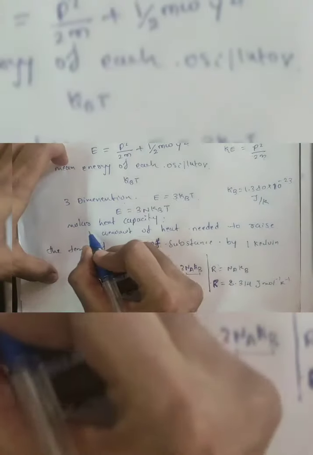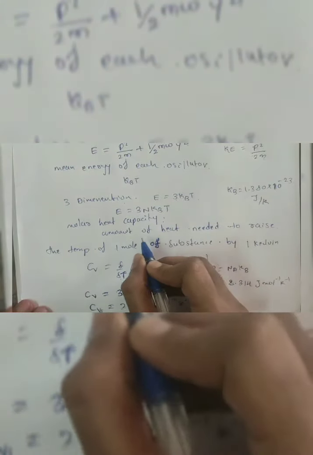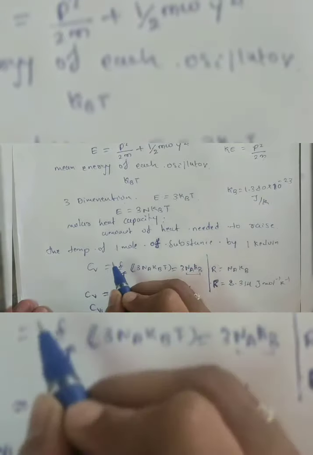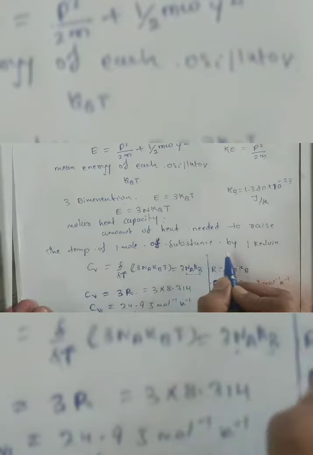Now, molar heat capacity. What is molar heat capacity? It is the amount of heat needed to raise the temperature of 1 mole of the substance by 1 Kelvin.